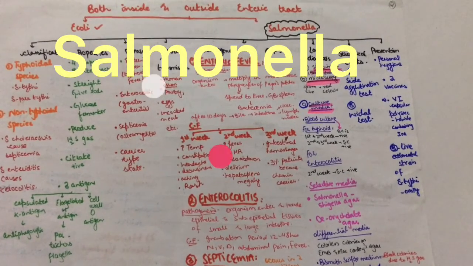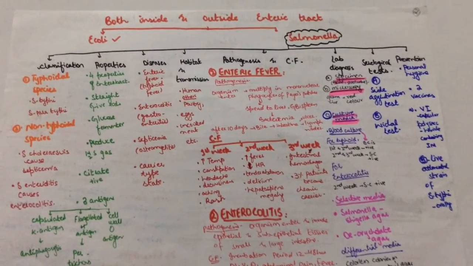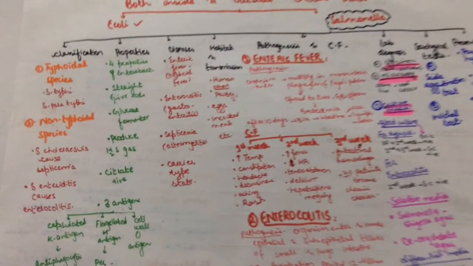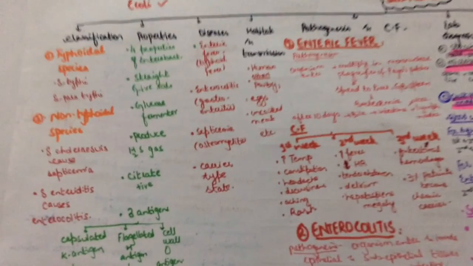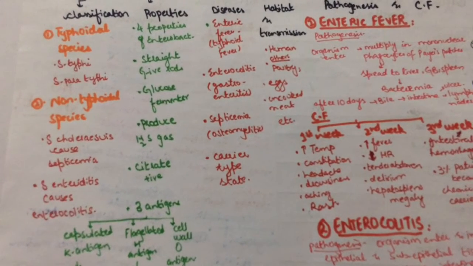Bismillahirrahmanirrahim. Let's discuss Salmonella. It has two groups: the typhoidal species, S. typhi and S. paratyphi, and the non-typhoidal species, S. choleraesuis, which causes septicemia, and S. enteritidis, which causes enterocolitis.